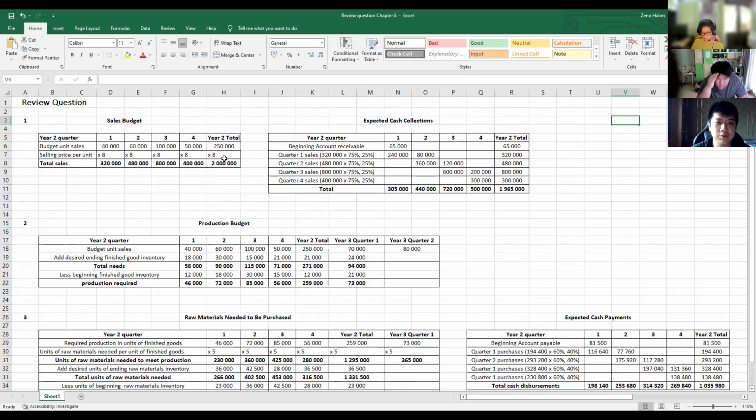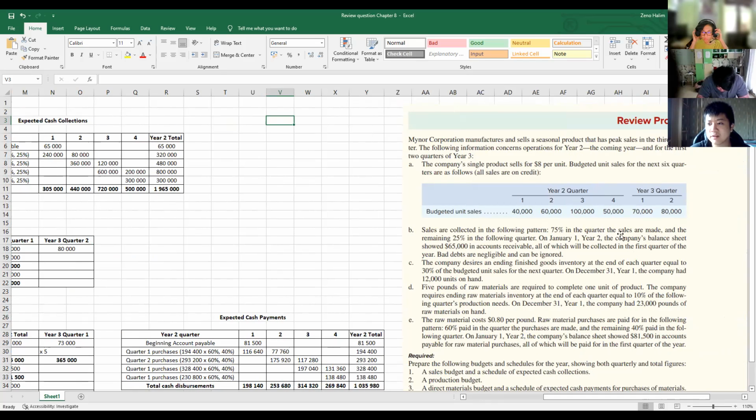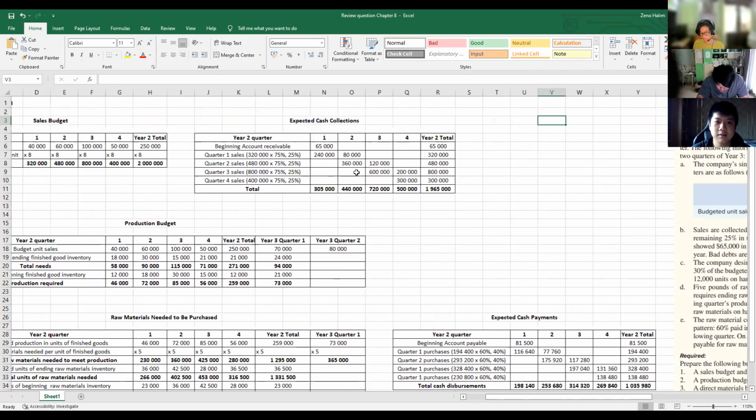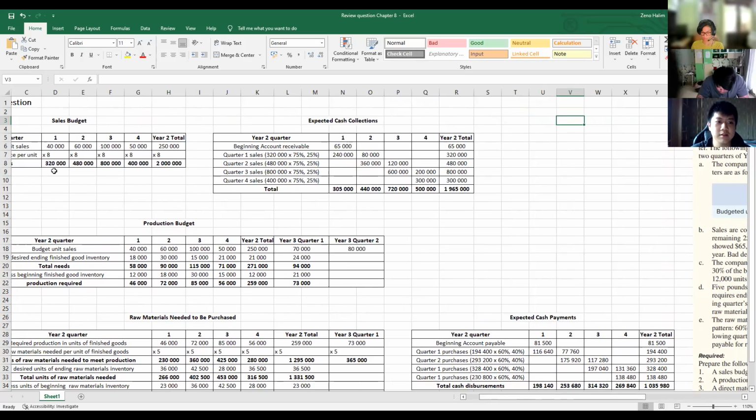And in year 2, for the total, basically the sum of all the quarters would be 2 million. And for the expected cash collection, it is said that 75% in the quarter sales are made, and the remaining 25% in the following quarter. And 65,000 is the accounts receivable. So to make the expected cash collection, first 65,000 in the first quarter, and then as we can see from the sales budget, quarter 1 is 320,000.